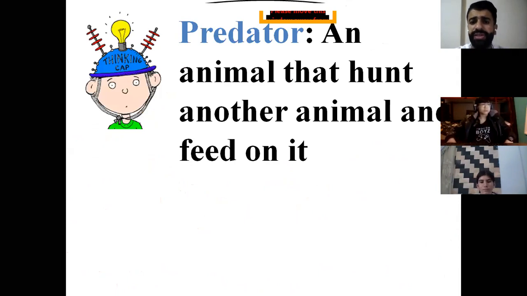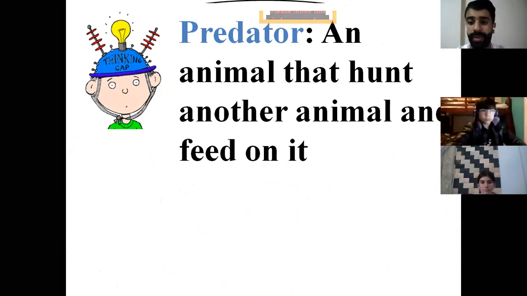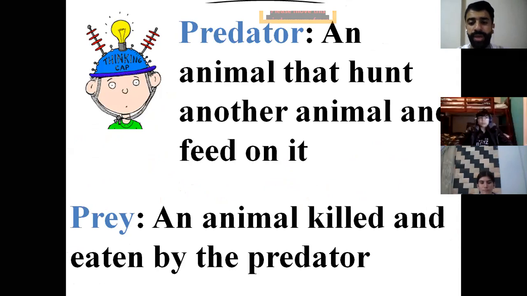We said that the predator is the animal that hunts another animal and feeds on it, like the case of the tiger and the deer. The tiger is the one that hunts and feeds on the deer, so the tiger is called the predator, while the prey is the animal killed and eaten by the predator. And here is the case of the deer.